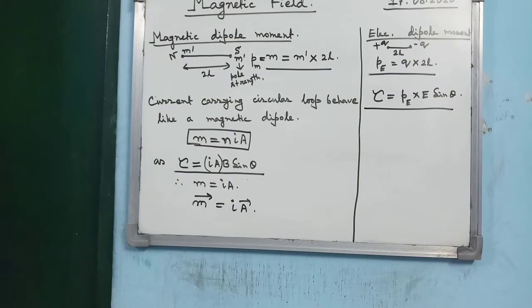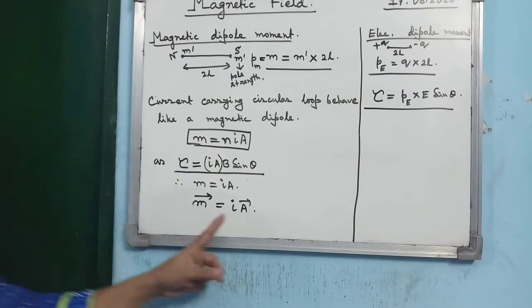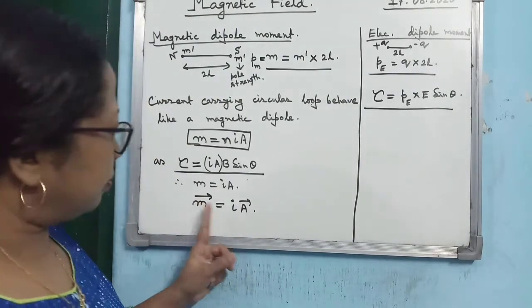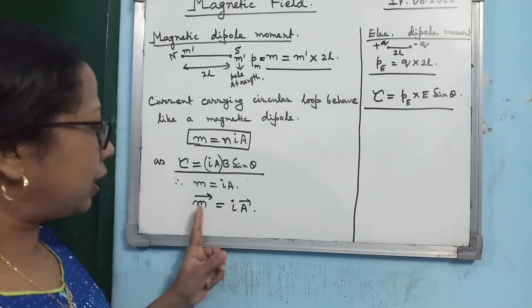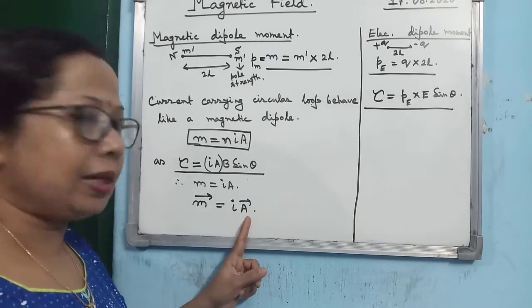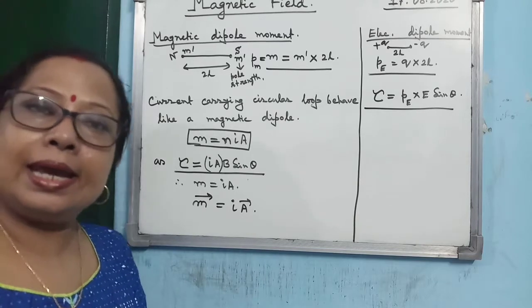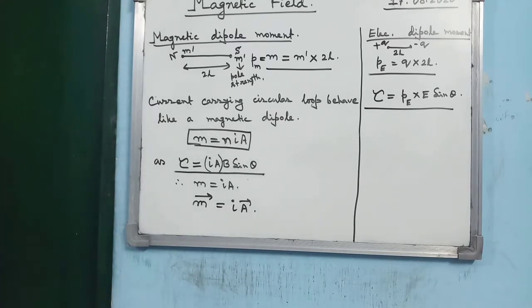Alright. M will be equal to I into A. What is the direction of the dipole moment? The direction of the dipole moment is along the direction of the area vector. So this is the way, by just comparing the concept of electric dipole moment, you can get the magnetic dipole moment. And what is the expression for magnetic dipole moment? You are supposed to remember, in most cases we use that one only, M is equal to NIA.